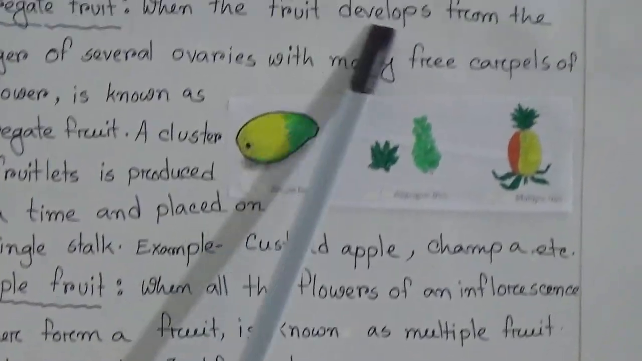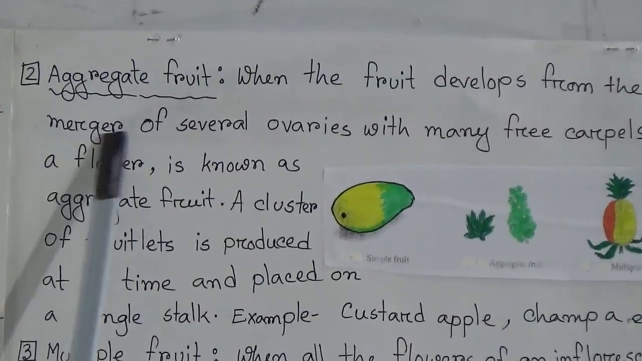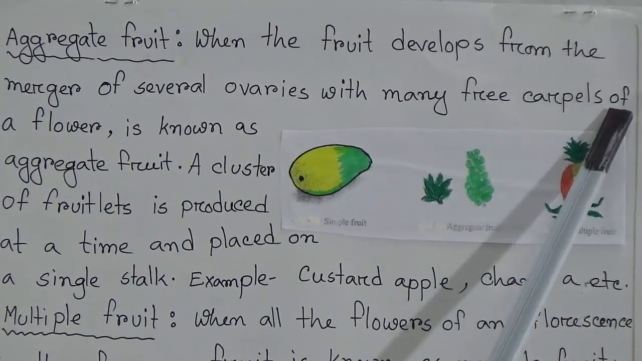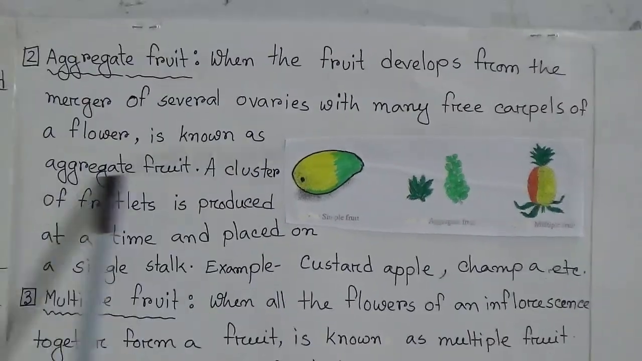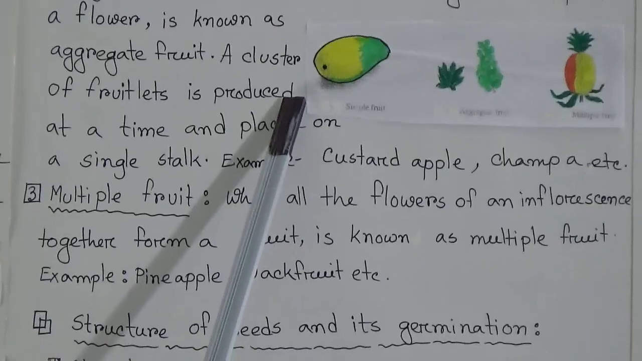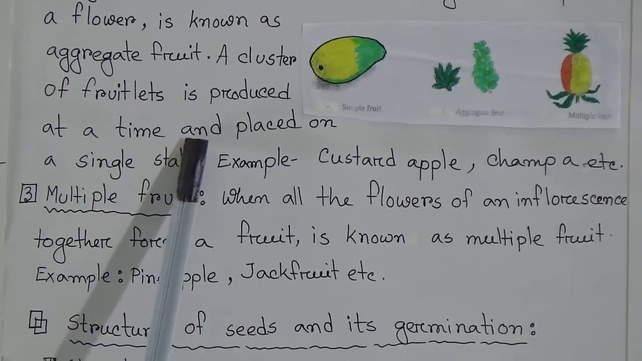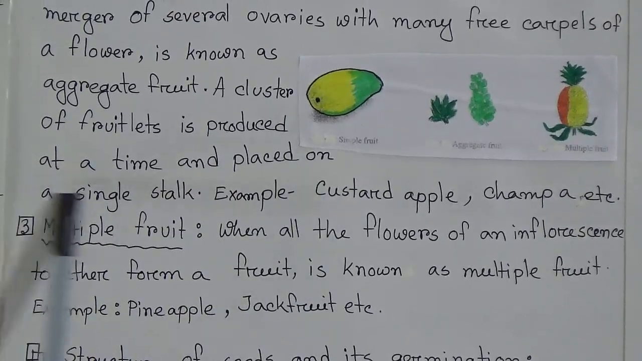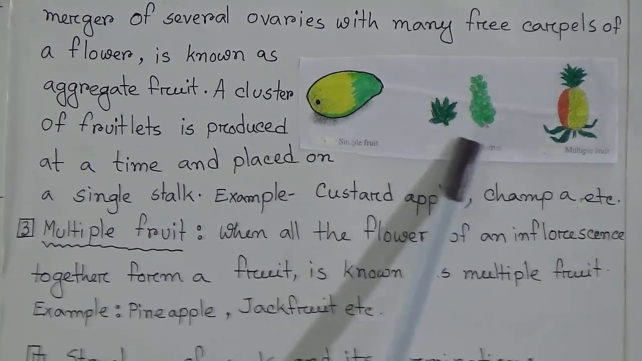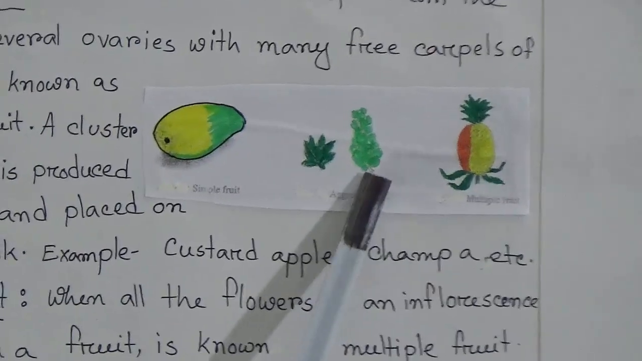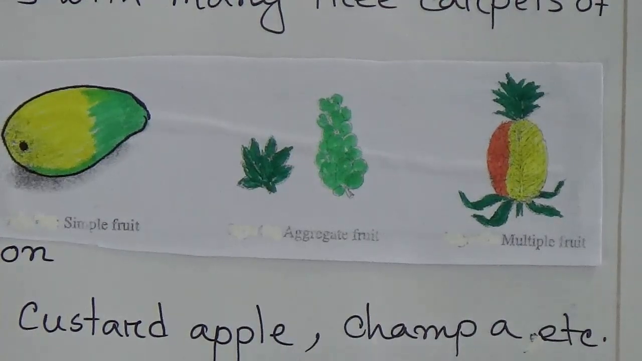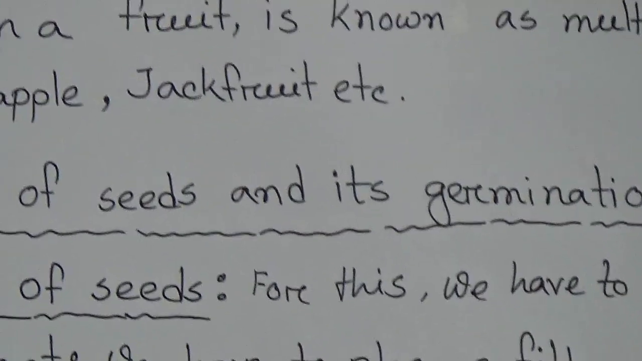When the fruit develops from the merger of several ovaries with many free carpels of a flower, it is known as aggregated fruit. A cluster of fruitlets is produced at a time and placed on a single stalk. Example, custard apple, champa. Dear students, here is the picture of aggregated fruits. This is champa and this is grapes.